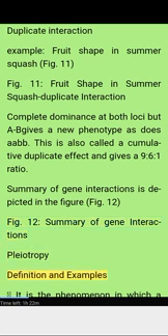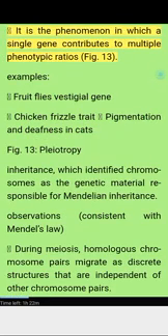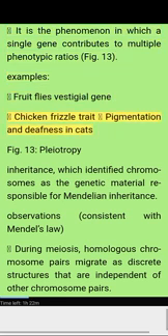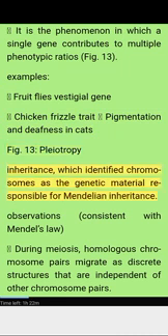Pleiotropy. Definition and examples. It is a phenomenon in which a single gene contributes to multiple phenotypic traits. Figure 13. Examples: the fruit fly vestigial gene, the chicken frizzle trait, pigmentation and deafness in cats. Figure 13, pleiotropy.